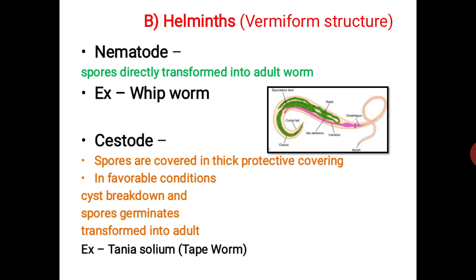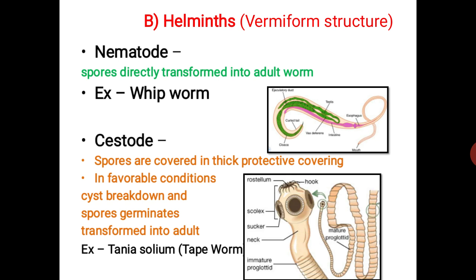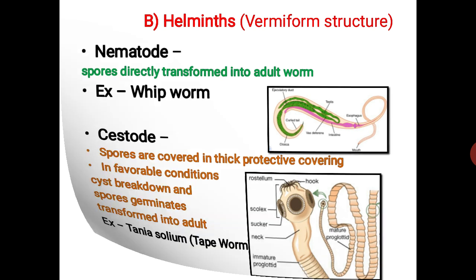An example is Taenia solium, which is commonly known as tapeworm. The tapeworm looks like a tape. It also has a hook-like structure to adhere to the intestinal wall or the intestinal lining of cells from inside. In unfavorable conditions, the spores are covered with a thick protective covering, and when the condition becomes favorable, the cyst breaks down into spores and germinates, transforming into an adult.